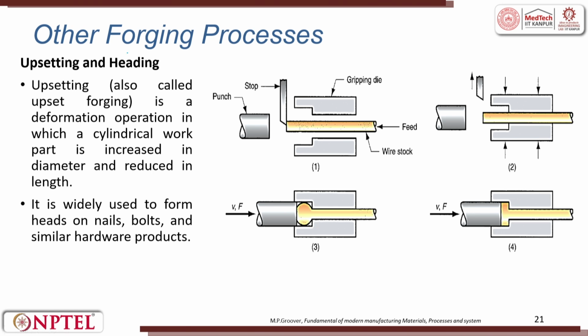The other upset forging methods are, as I told you, the bolt can be done. Upset forging, what we do is, we try to have a feed. This is done by an automatic machine. There is a feed, and there is a stopper. The feed comes from a bar. The material is fed inside the die and you put a stopper there. So, this is a stopper.